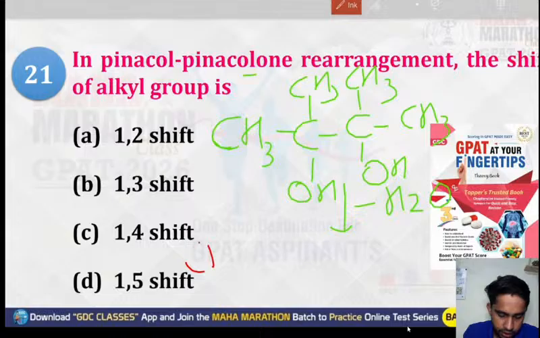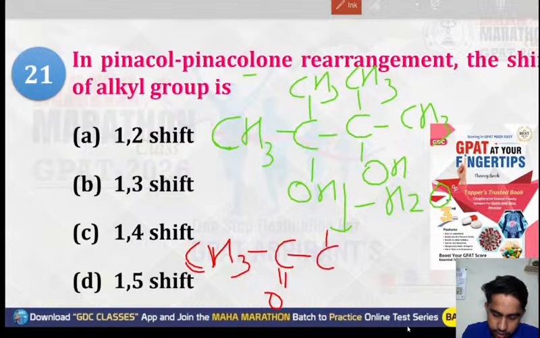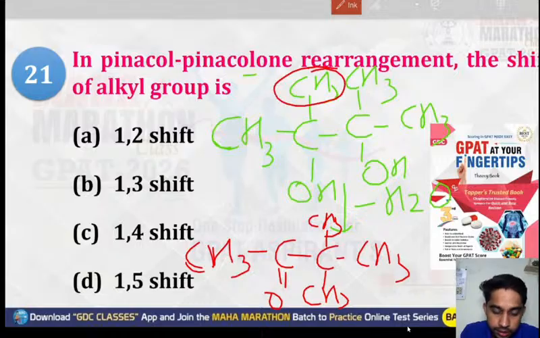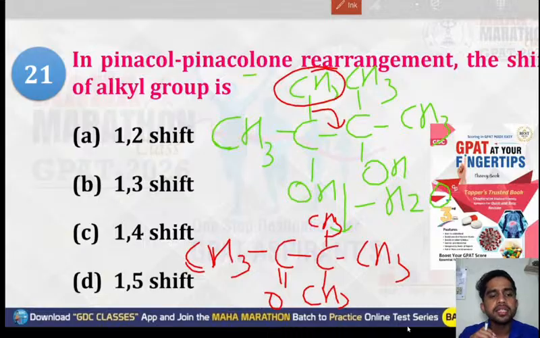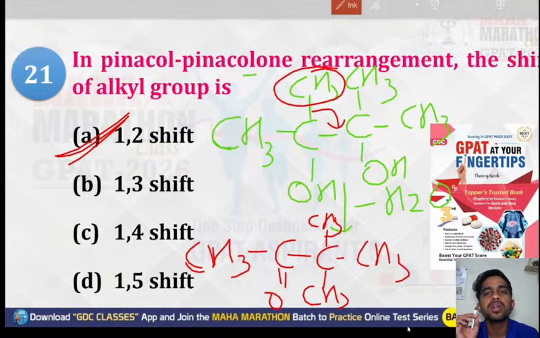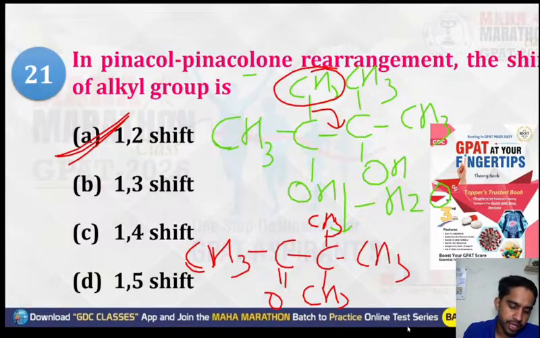When the rearrangement occurs to form pinacolone, by removing H2O and rearrangement, we form CH3, C double bond O, then C, with CH3, CH3, and CH3. So what happens here? This CH3 shifts, the bond shifts to the carbon just next to it. Which type of shift is that? It is a 1-2 shift. Yes, you guys are right. Dhruv, you have also given a right answer. SSM, you are also right. I'm getting a lot of right answers in the chat box. So the correct option is that pinacol rearrangement gives us a 1-2 shift. That is option number A.